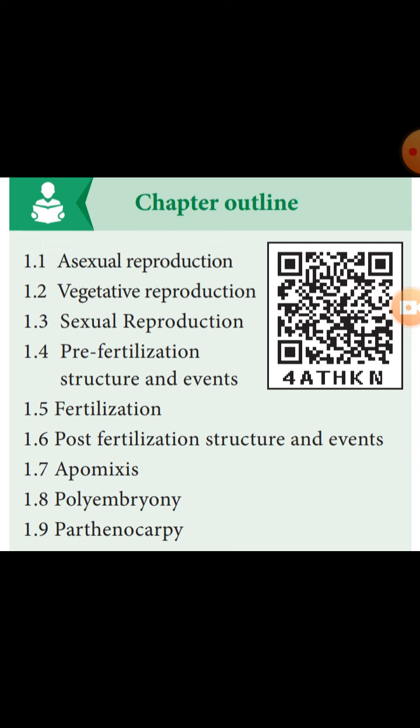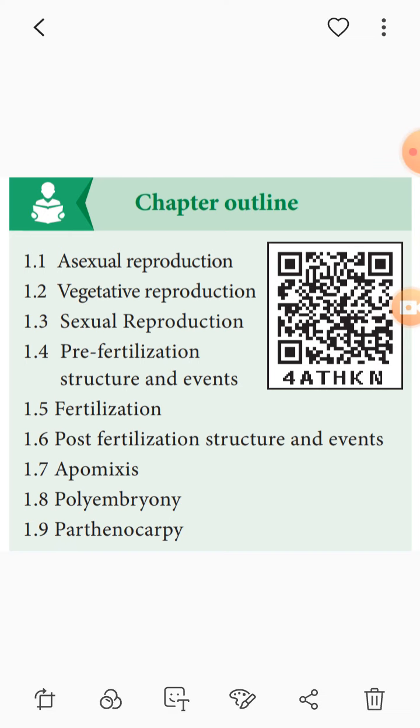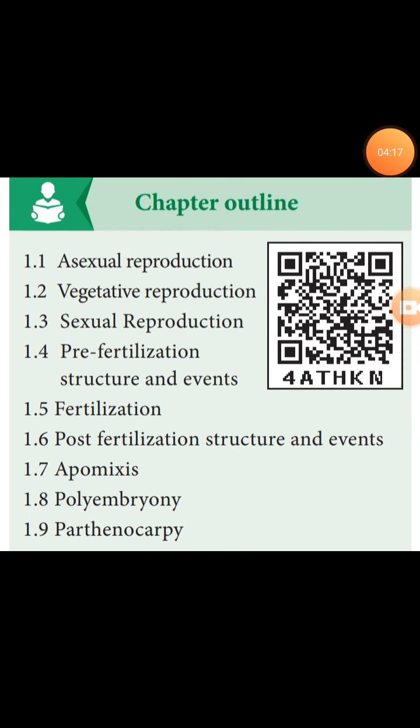Post-fertilization structures and events. What is post-fertilization? The events after fertilization are considered post-fertilization, for example the formation of fruit and seed. Apomixis. What do we mean by apomixis? Apo means free and mixis. It is a reproduction in flowering plants. It does not involve a union of male and female gametes, but the formation of a new organism is called apomixis.